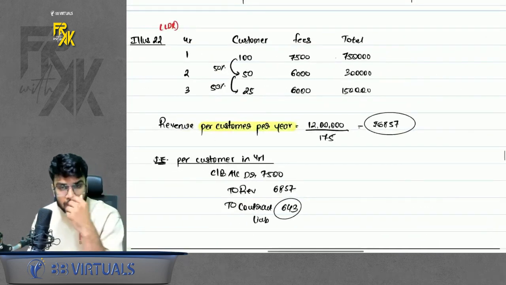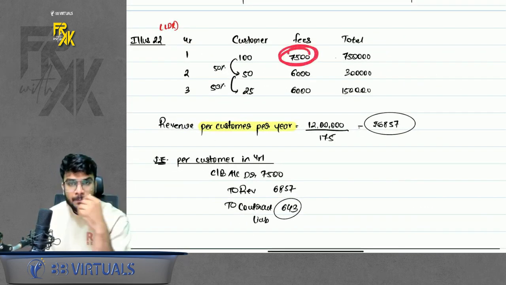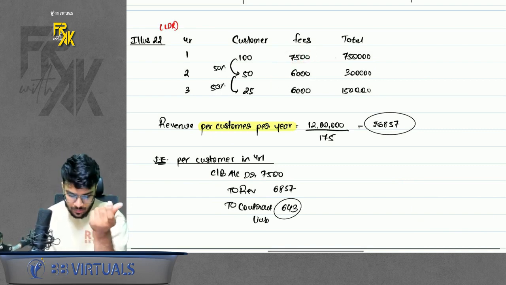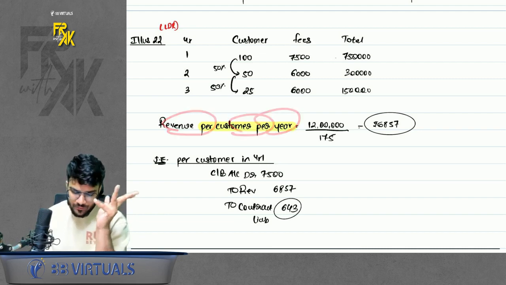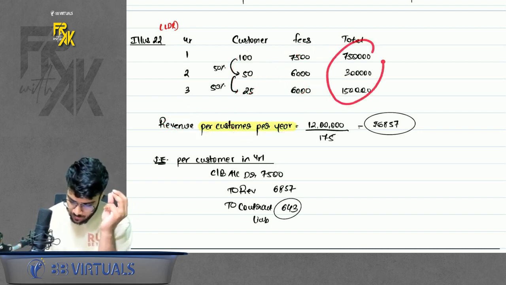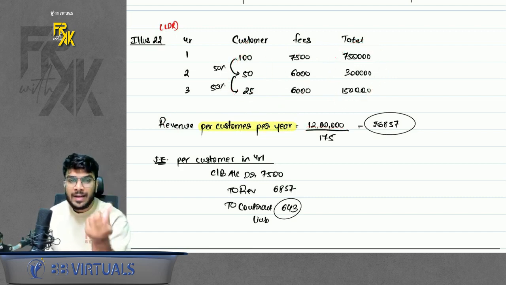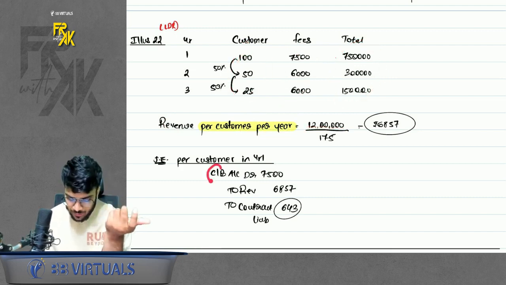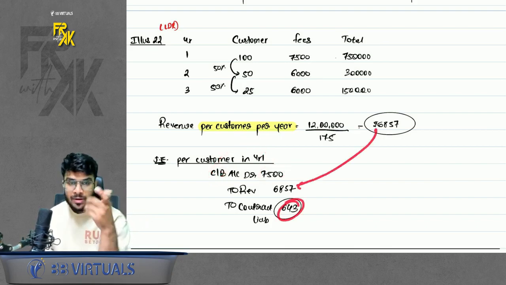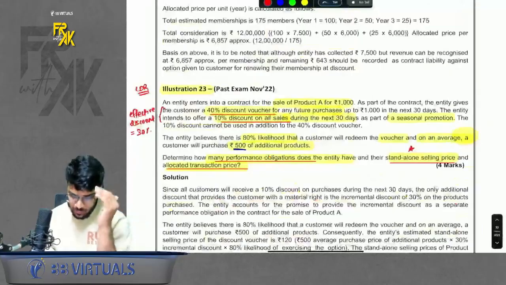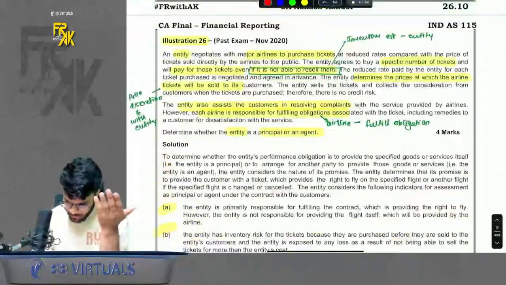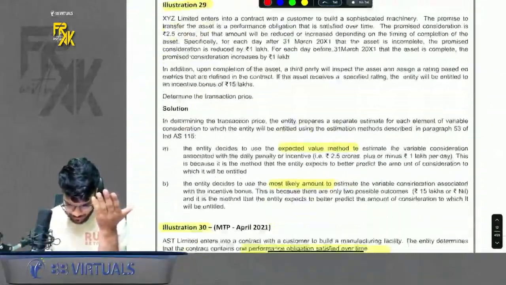Sir, why do this? You are going to receive 7,500 in the first year, but because of this, you are also giving a discount in subsequent years. So you need to find a revenue per customer per year. So I find the number of customers, I find the fees, total them up. You can take the total of this and divide by the total number of customers. You will get a revenue per customer per year. So let's say, for example, in the first year, you receive 7,500. The revenue is only this much. Balance is the contract liability. Simple. This was illustration number 22. 23 already revised. 24, nothing great in this.